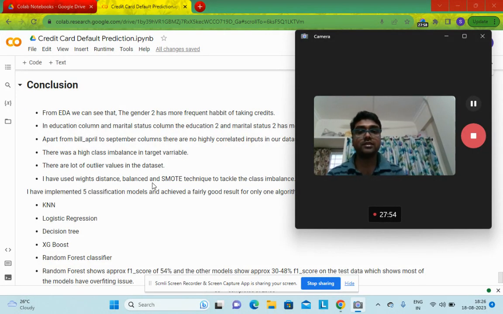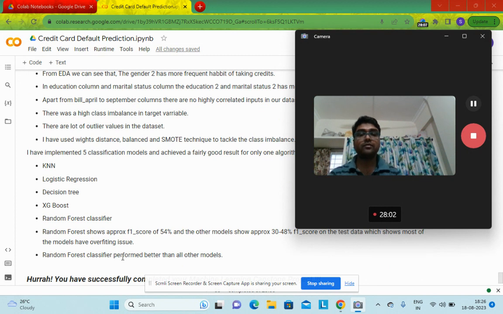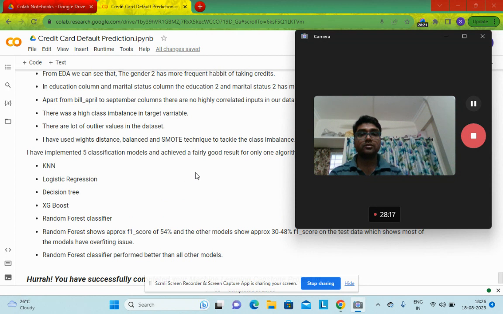I have used the distance balanced and SMOTE techniques, and I have implemented 5 classification models, and from those the random forest classifier performed best as of now, since it has got an F1 score of 54% compared to all the other models. So that's it about my project. Thank you.